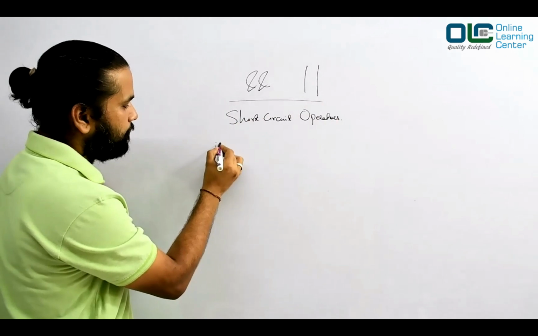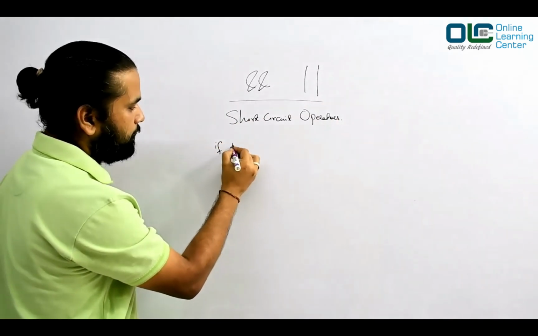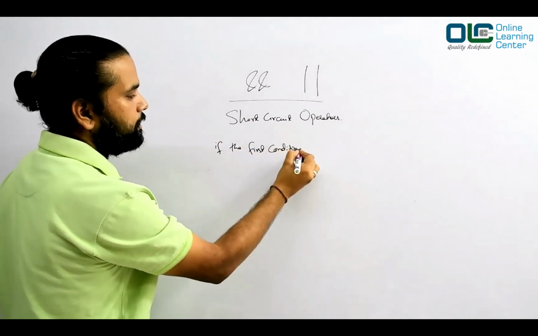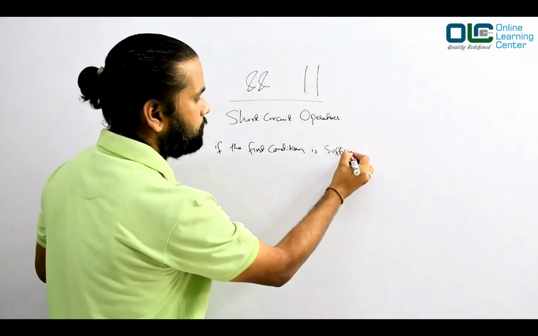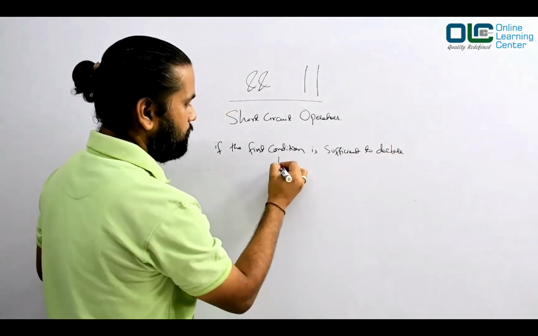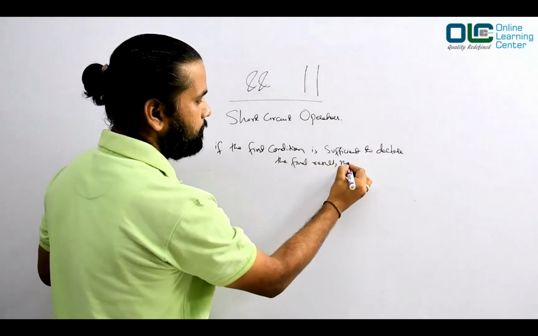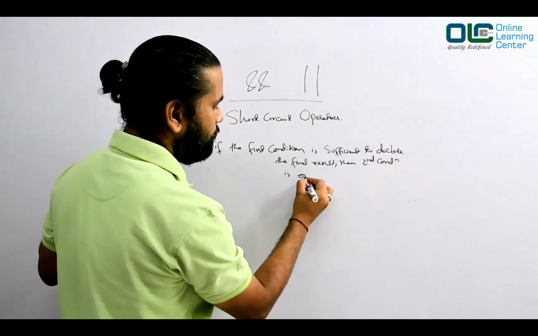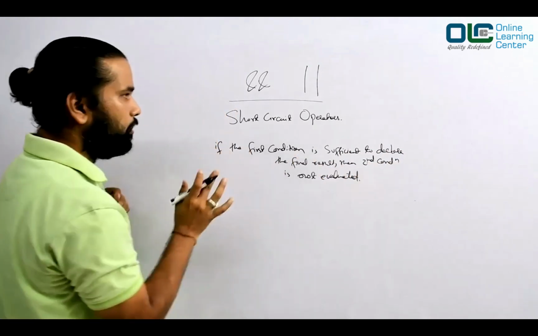It says if the first condition is sufficient to declare the final result, then the second condition is not evaluated. That's what we call a short circuit operator.